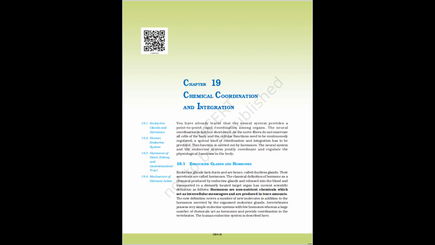The pituitary gland is divided into three major parts, which are called pars distalis, pars intermedia, and pars nervosa. Pars distalis produces 6 trophic hormones. Pars intermedia secretes only 1 hormone, while pars nervosa, neurohypophysis, secretes 2 hormones.